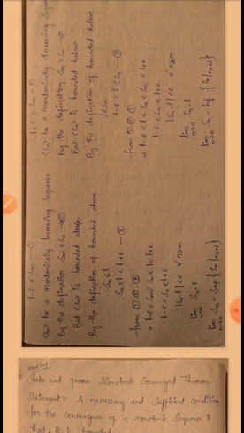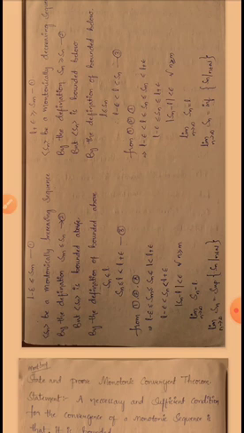But sequence Sn is bounded above. By definition of bounded above, Sn is less than or equal to L, and L is also less than L plus epsilon. This is equation number 3.